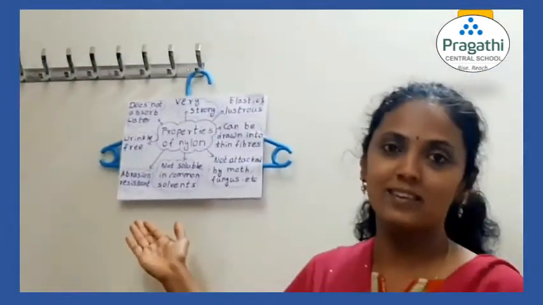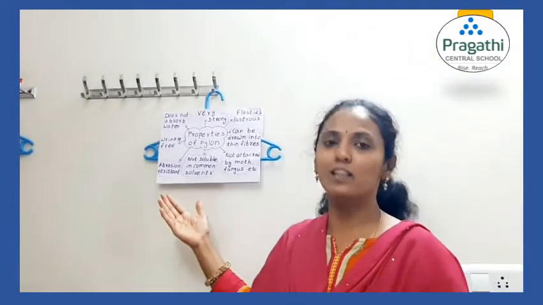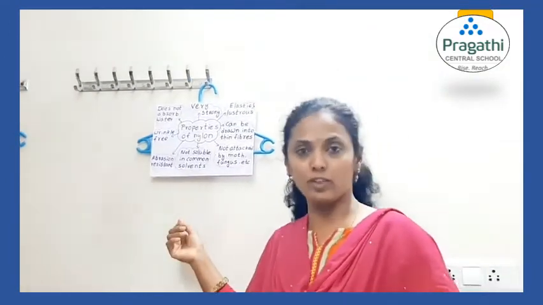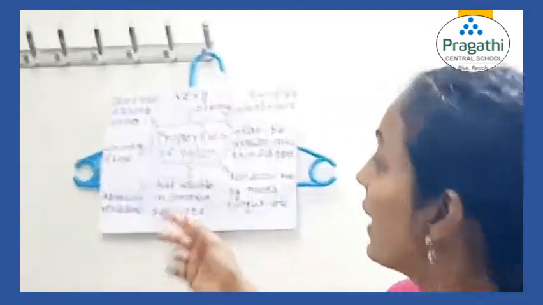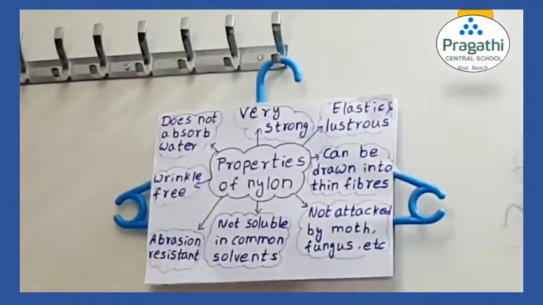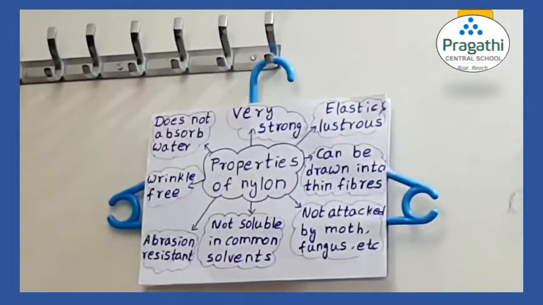It is abrasion resistant. What do you mean by abrasion? Wearing out. If you wear any clothes for a long time, they will be worn out. But nylon is abrasion resistant, means it is long lasting. It is wrinkle free, so we don't need to iron them. It is wrinkle free and easy to maintain.